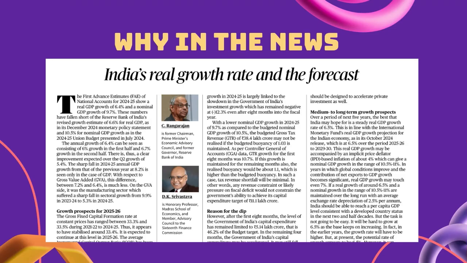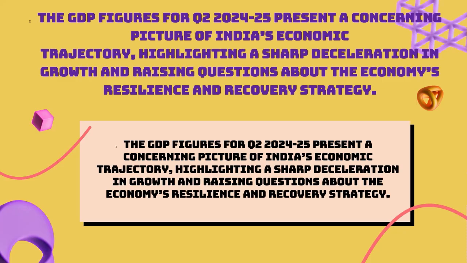The GDP figures for Q2, that is quarter two of 2024-25, present a concerning picture of the Indian economy's trajectory, highlighting a sharp deceleration in growth. It also raises questions about the economy's resilience and strategy. India's GDP growth slowed significantly in 2024, dropping to 5.4% in quarter two of financial year 24-25. That is a major concern.